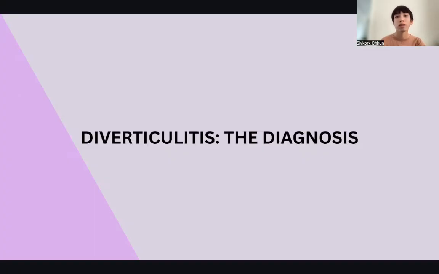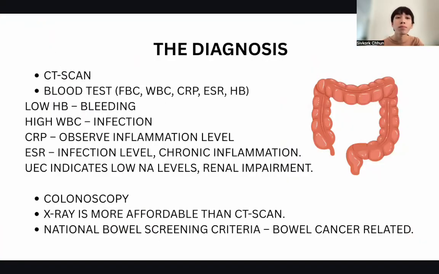So what are the diagnoses of diverticulitis? The diagnoses include radiology and pathology. Radiology includes CT scan. An abdomen CT scan reveals a perforated duodenum, like a small intestine, with peritoneal free air and surrounding fluid accumulation, which indicates a perforated duodenal ulcer complicated by diverticulitis. So a CT scan can capture those.